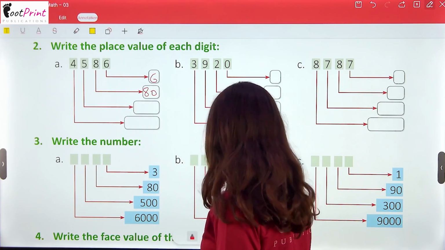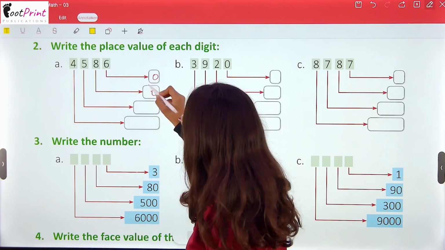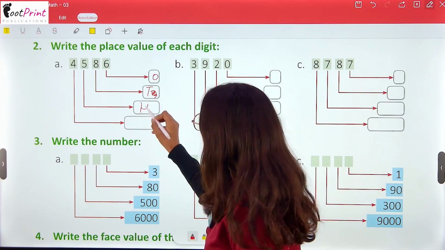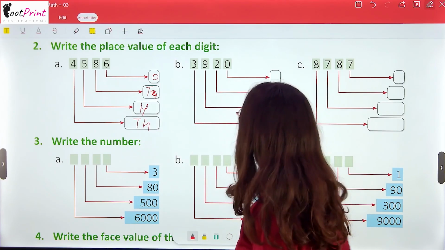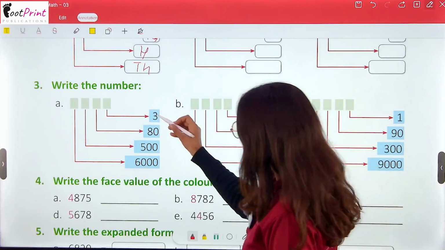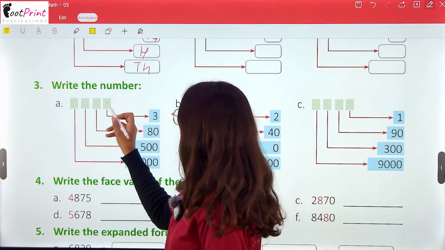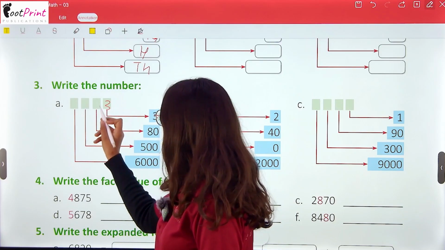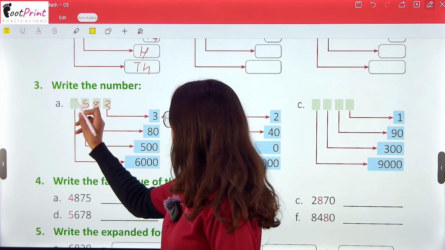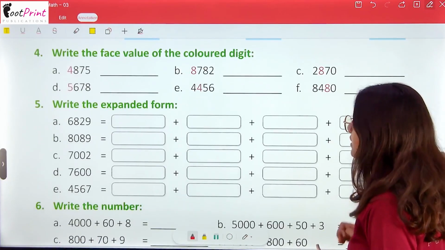Here we have to write the place. It's ones, tens, hundreds and thousands. Now write the number. We are given the number 3000, 800, 50, 6. So ones at the ones place, 8, 8, 5, 6, 6006. So next question, write the face value of each colored digit.